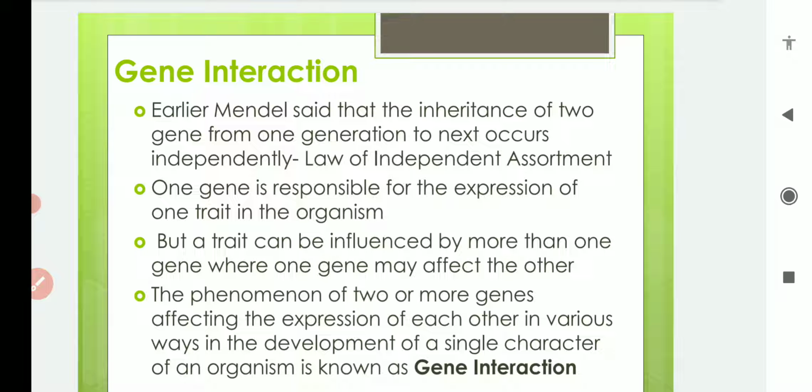And also, when we were discussing the law of independent assortment, we discussed that the two genes from one generation to the next, when they go, their inheritance occurs independently. Basically, their gamete formation does not depend upon each other. It means the inheritance of two genes, or two characters, occurs independently. And one gene is responsible for the expression of one trait in the organism. We have discussed that for each character there is a gene.